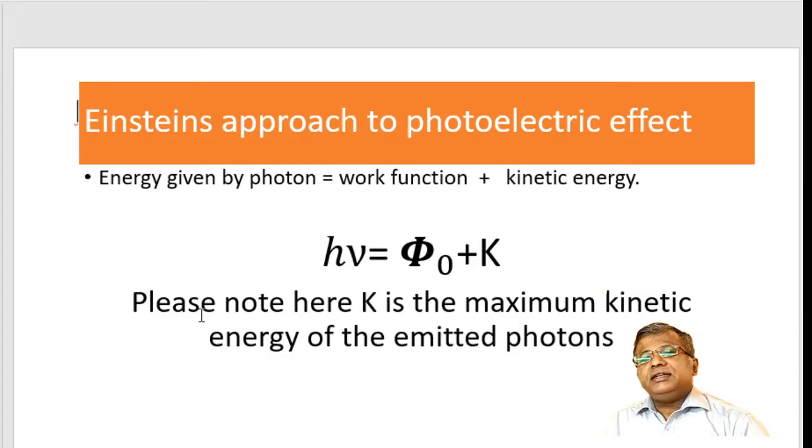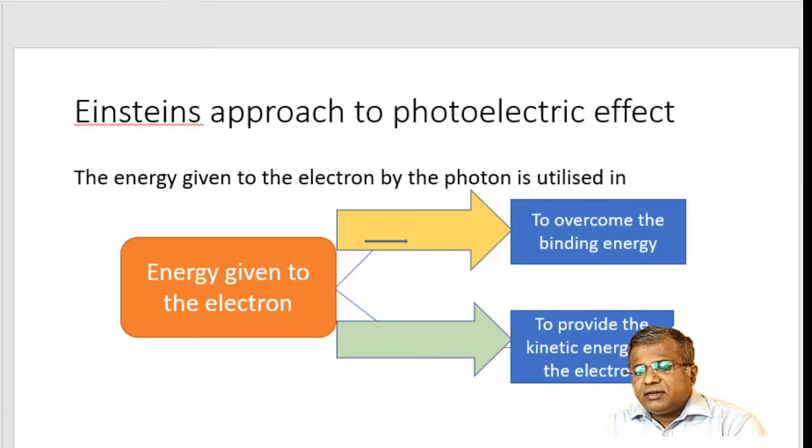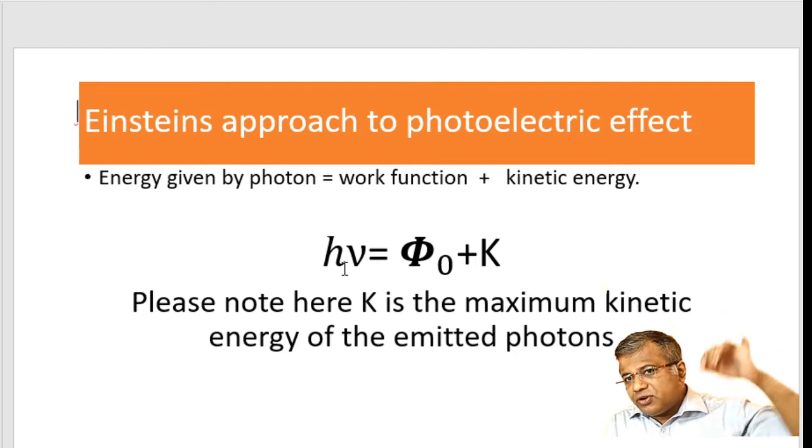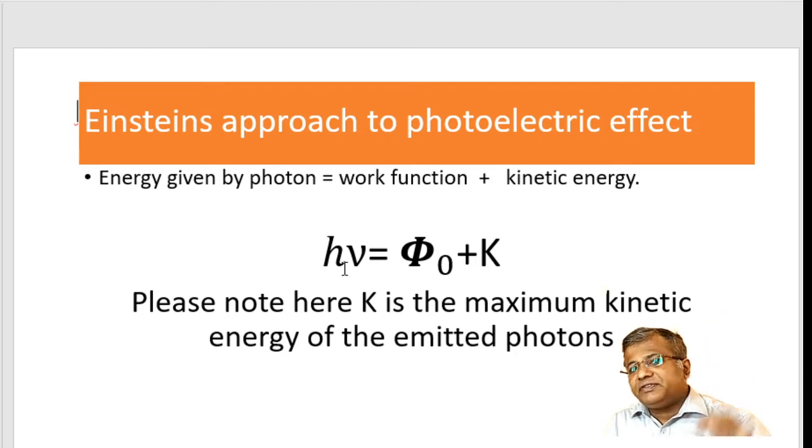So if I put it in equation form, the energy given by a photon is equal to work function plus kinetic energy. So from where did this energy come? This energy came from the photon of the incident radiation when it falls on the metal surface. Where is it utilized? It is utilized in two important things. Which are the two things?